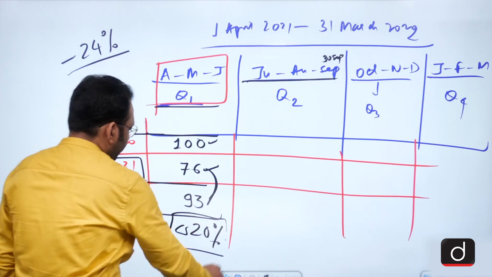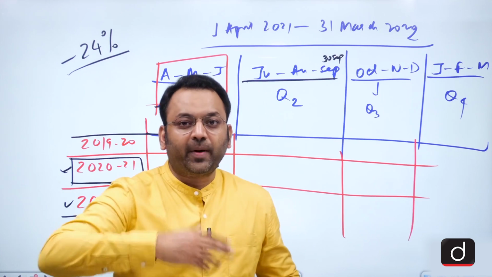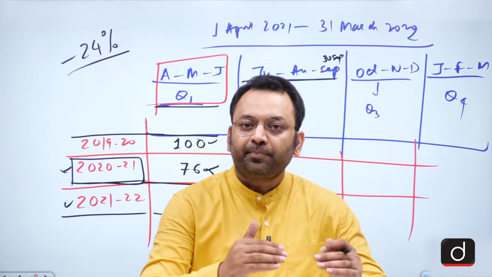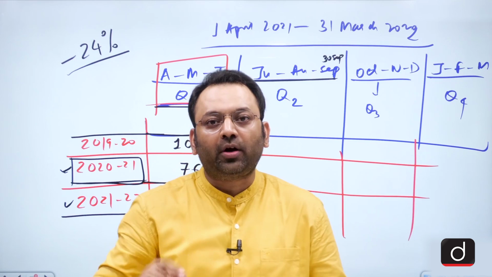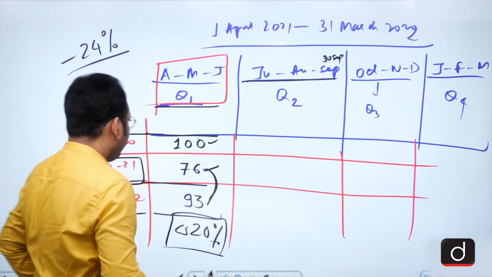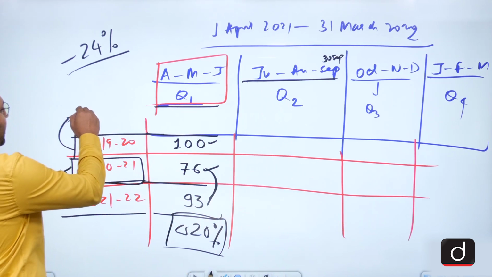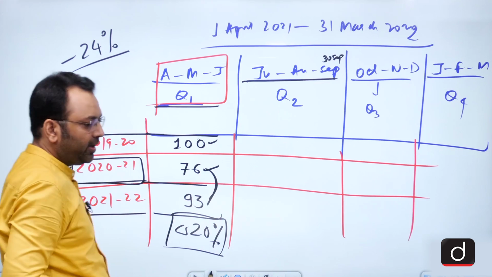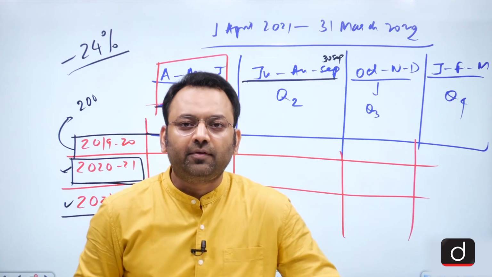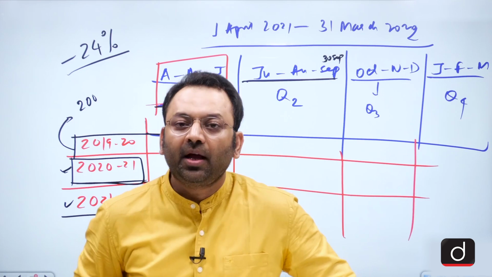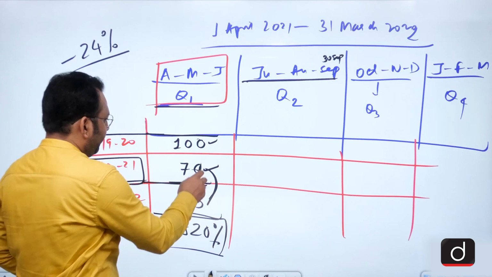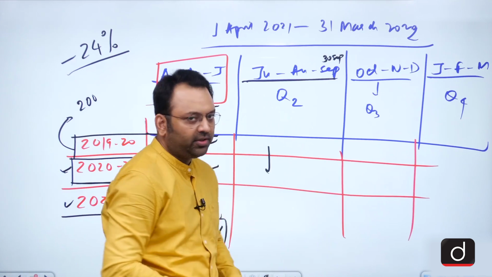So this is how you see in the newspapers that the GDP has expanded by 20% or contracted by 24%, because we compare two different years for the same quarter. Then after comparing, when we have all the data, we can say for this year the GDP was say 200 lakh crores, the next year it fell down to 195 lakh crores, and that's how we have the whole estimation of the GDP for two consecutive years. But before we release the data for the year, we have the data for the quarters, and we study the quarterly change in the GDP.